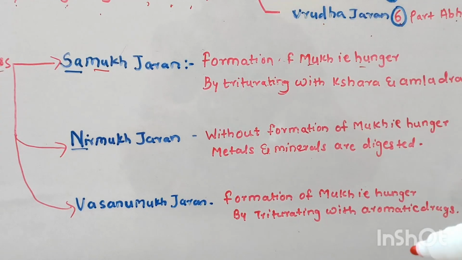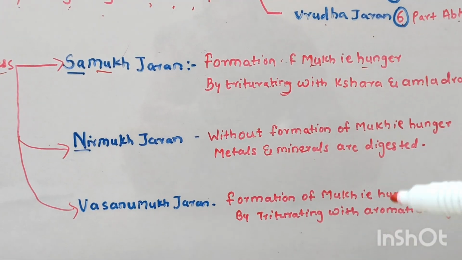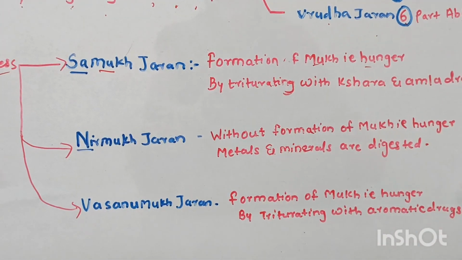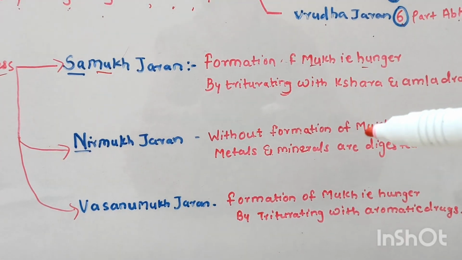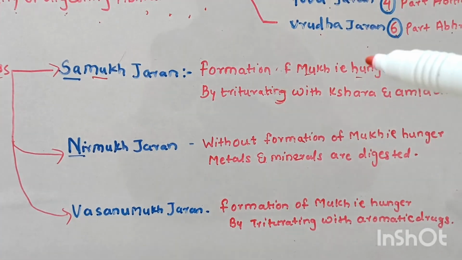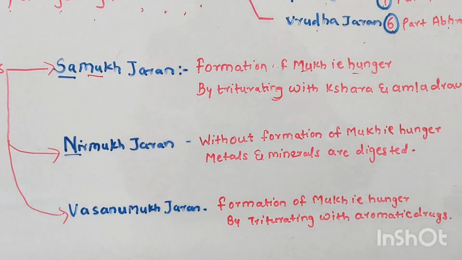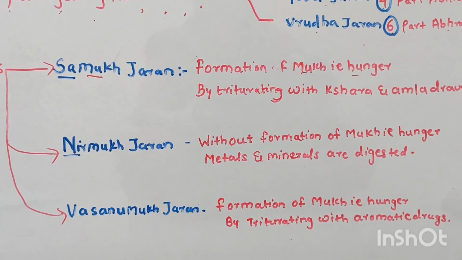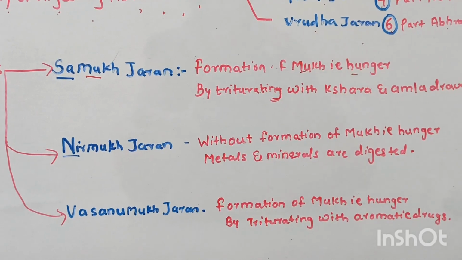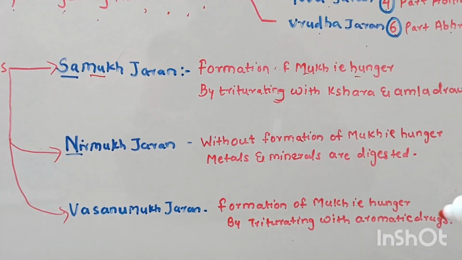What we are doing in Jaran is making space in Parada so that it can engulf other metals and minerals into it. So why is the Jaran process done? To increase the space in Parad so that it can engulf and take inside the metals and minerals.